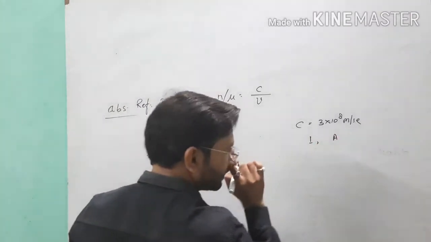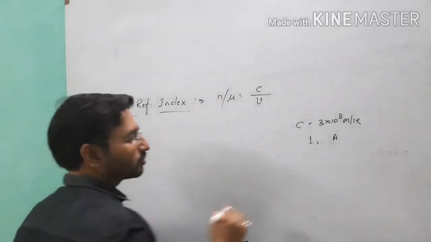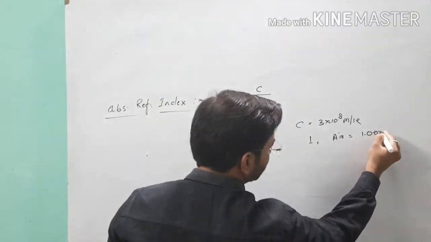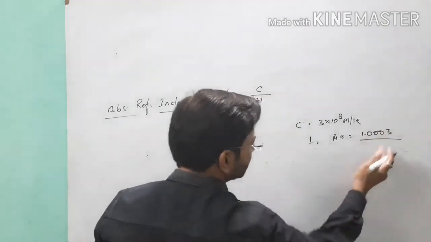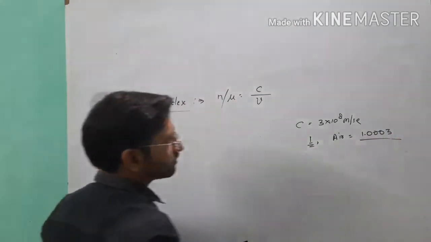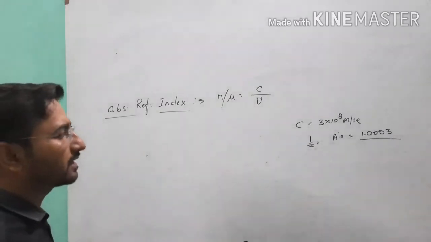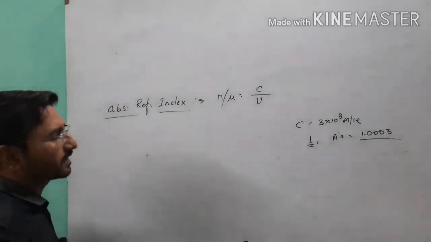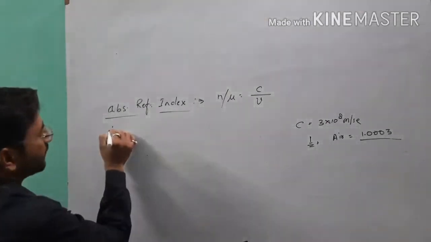Now practically we can consider air as a vacuum. The refractive index of air is about 1.0003, so it is almost equal to 1. That's why sometimes we take air as a vacuum. So this is our absolute refractive index.